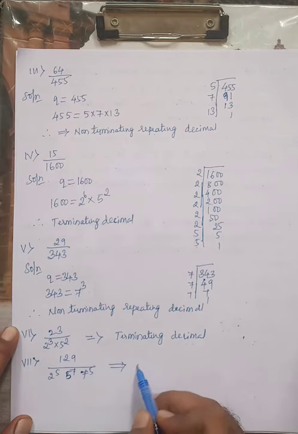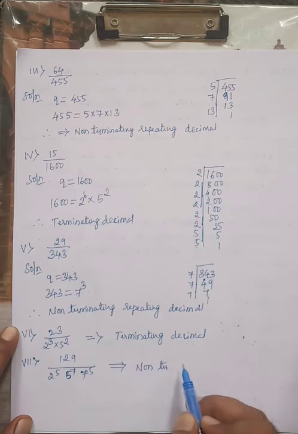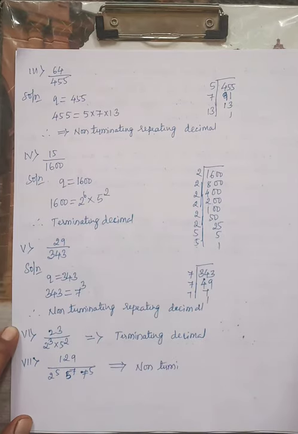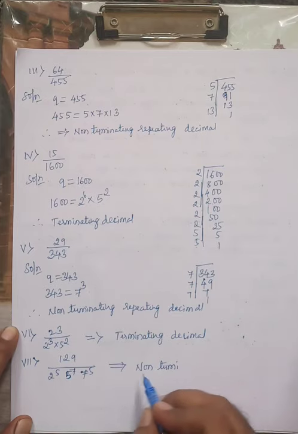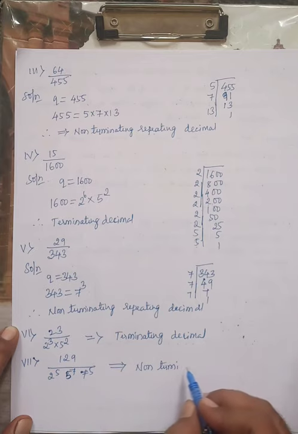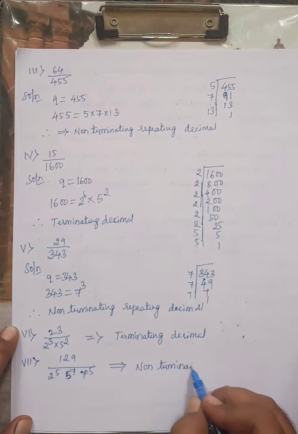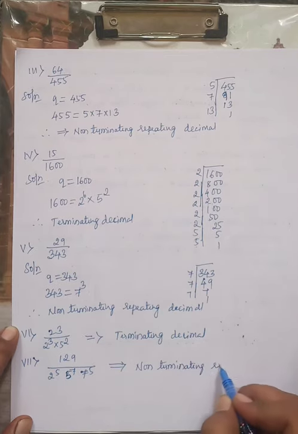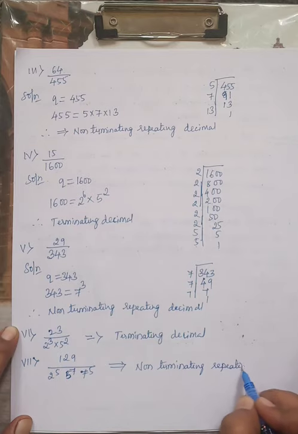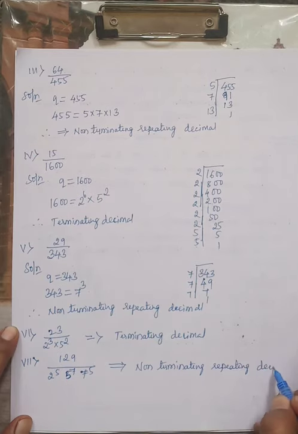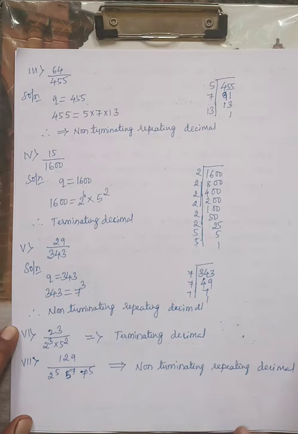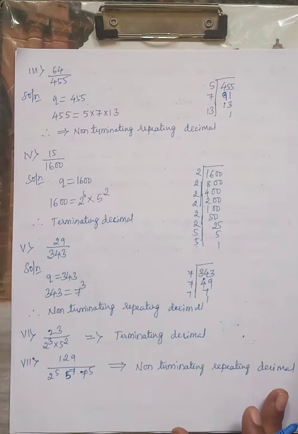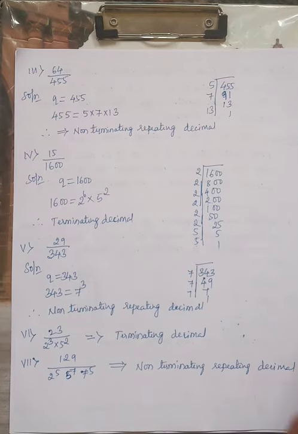Therefore this is a non-terminating repeating decimal expansion. Only 2 raised to m, 5 raised to n, or both should be there. Similarly, I hope you will do the remaining. Try to solve the remaining.